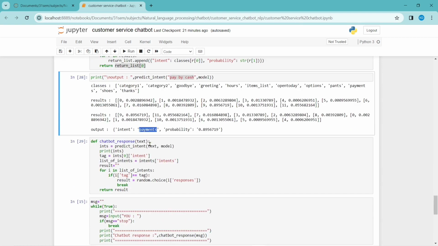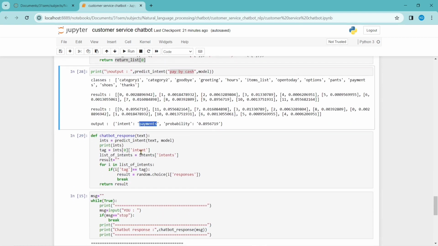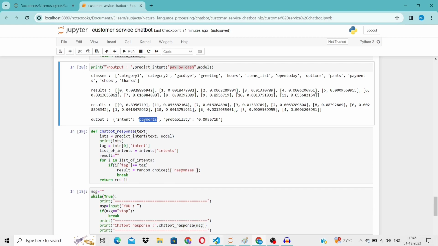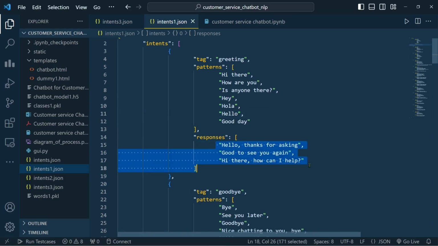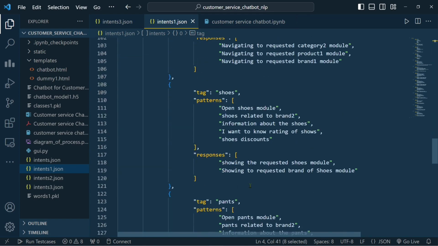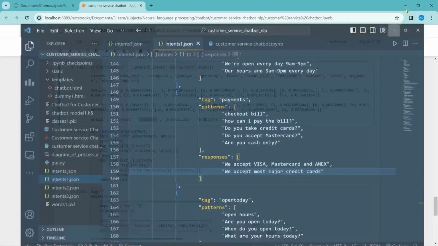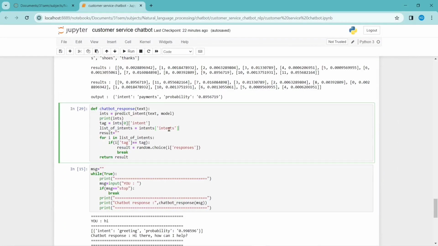After getting the payments class, we have to respond to the user's message, right? As you saw in the dictionary, in the JSON file, we have responses. We will be returning any one of these responses by using the output tag that we got there. For payments, let's say, we have two responses here. Randomly, we'll be sending one response. So that's it. This is the function where I make that response.